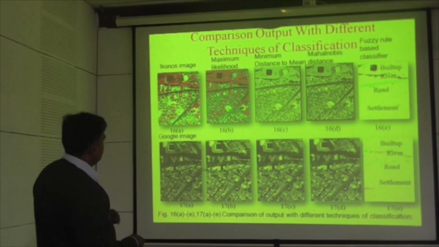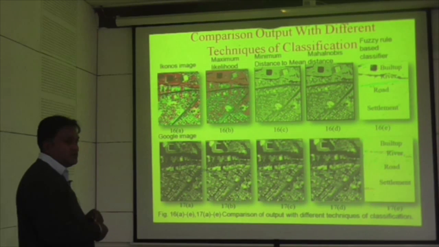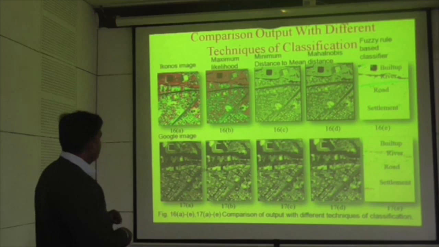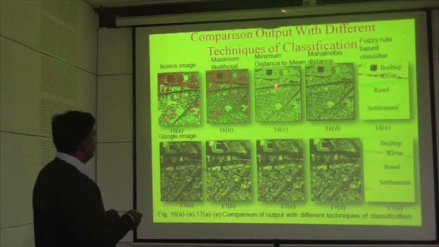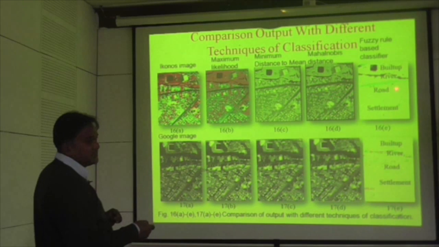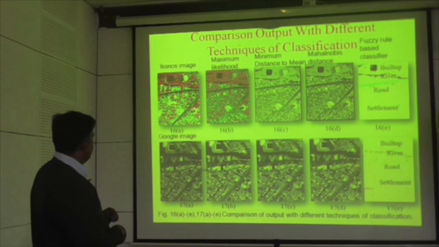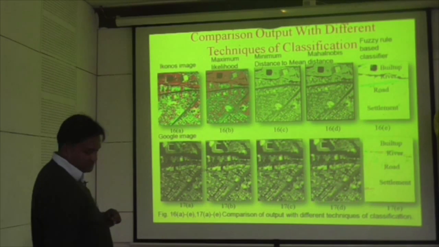And we have also tried several other algorithms. With the same inputs we used maximum likelihood, then the minimum distance to mean algorithm, then the Mahalanobis distance algorithm, and fuzzy. So these are the various outputs, and we are saying that there are so many changes we are expecting here. Likewise for Google also, for maximum likelihood, for minimum distance and for Mahalanobis distance.